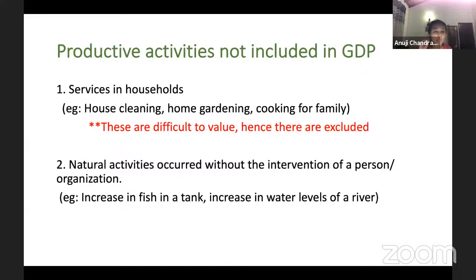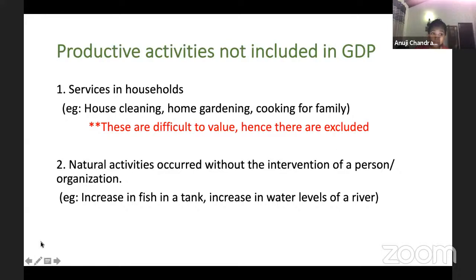These services are definitely productive, but we do not include them. Why don't we include them? Because it's extremely difficult to value these ones. You can't say, okay, for cleaning my place, I should get paid this much. For gardening, I should get paid this much. Yes, there are people who will quantify it, who will say, okay, this is the amount you should pay, but it is generally very difficult. Okay. So because of this, we exclude it.